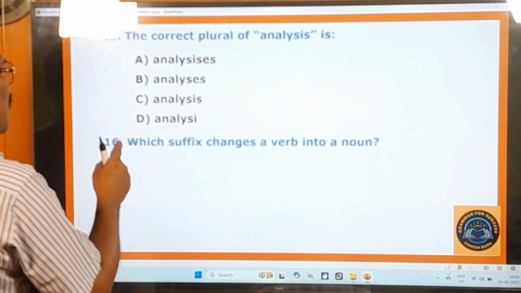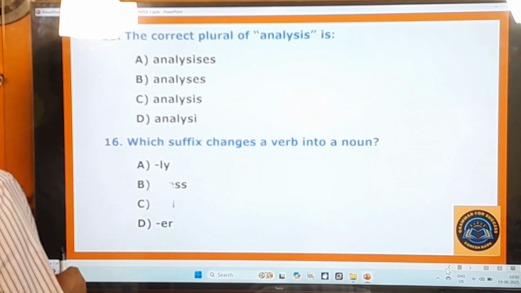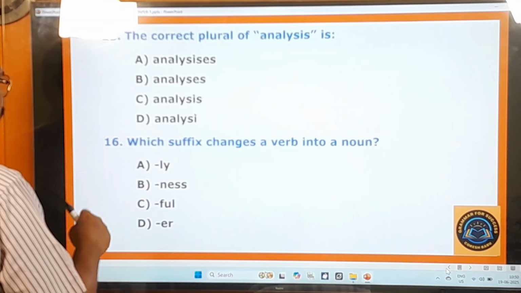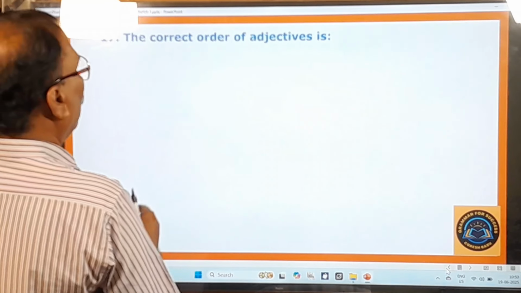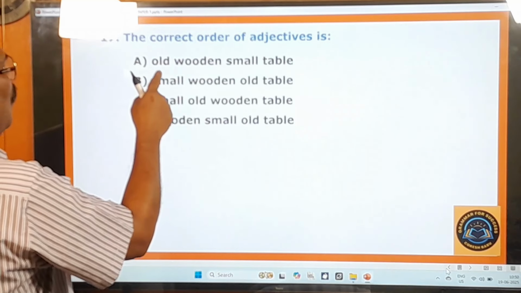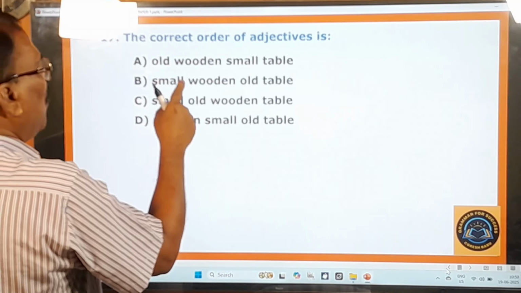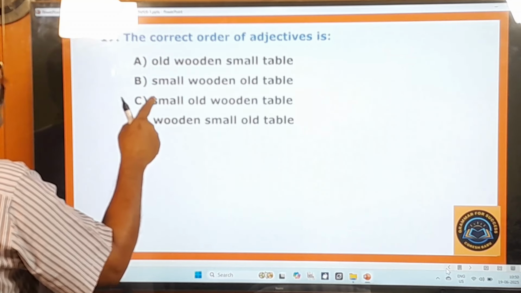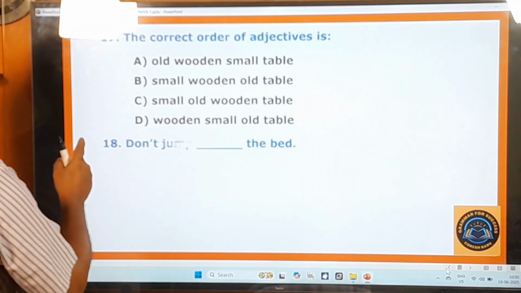16th question. Which suffix changes a verb into a noun? Li, ness, full, er. 17th question. The correct order of adjectives is: old, wooden, small, table. Small, wooden, old table. Small, old, wooden table. Wooden, small, old table.